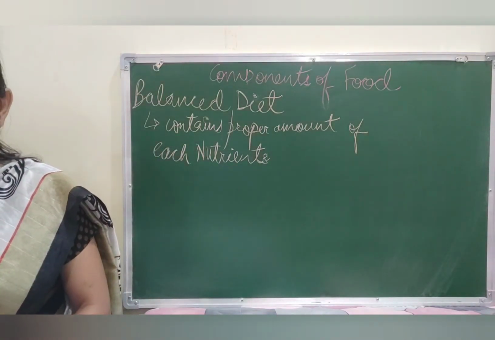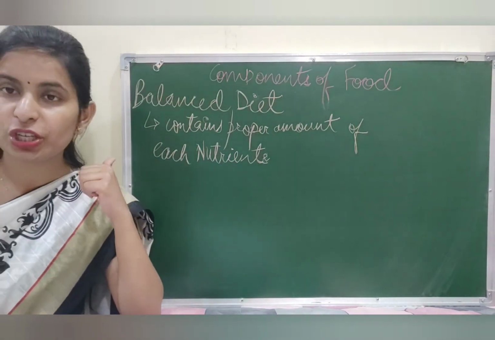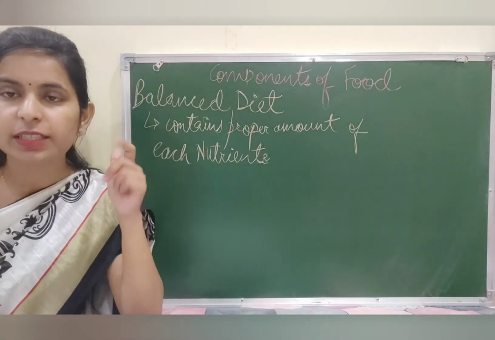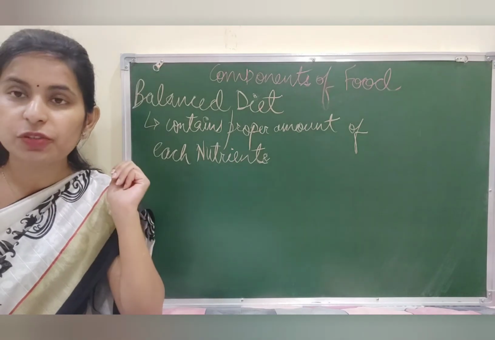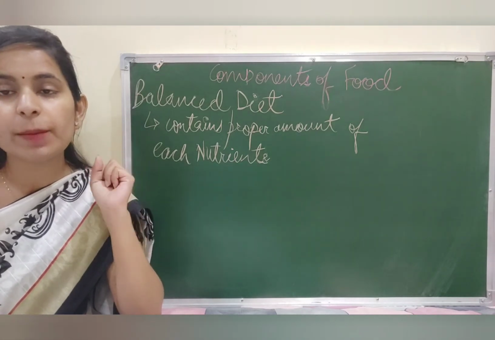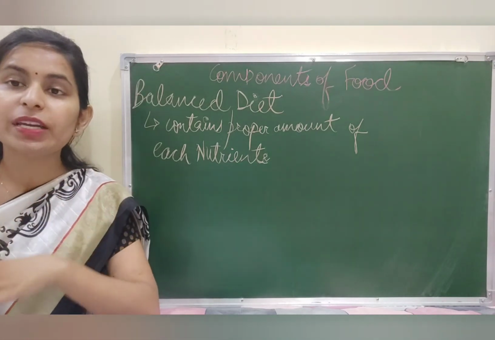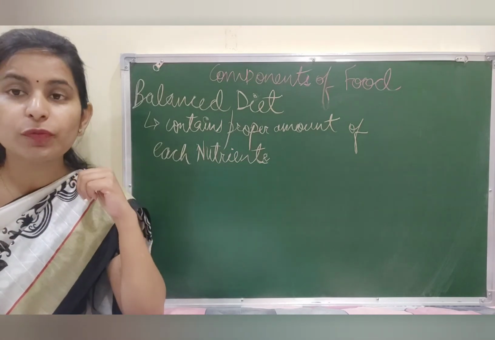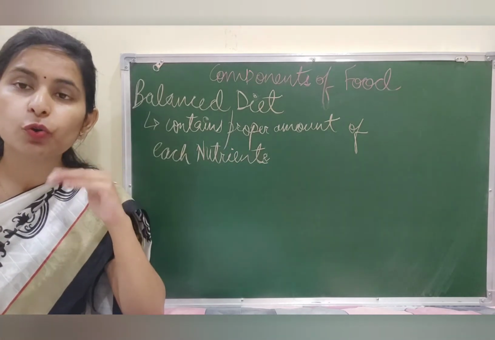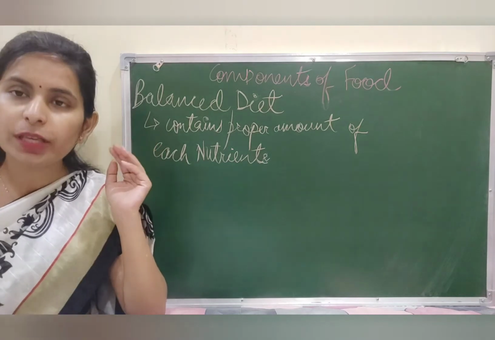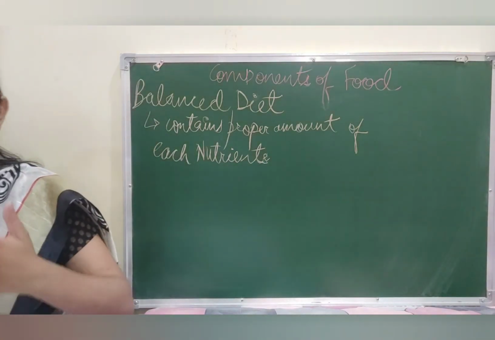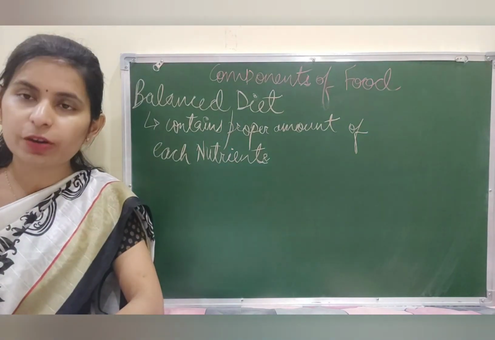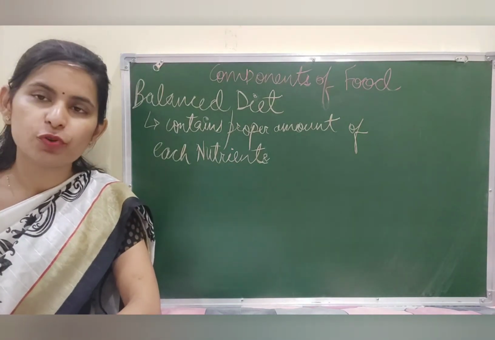Now the balanced diet is not the same for everyone. It depends on your gender, your height, your age, and the kind of activity that you do. For example, if you're a laborer, you require more energy giving food, so you require more carbohydrates. But if you're a growing child, you require bodybuilding food, so you require more protein. The children who are growing require more protein.